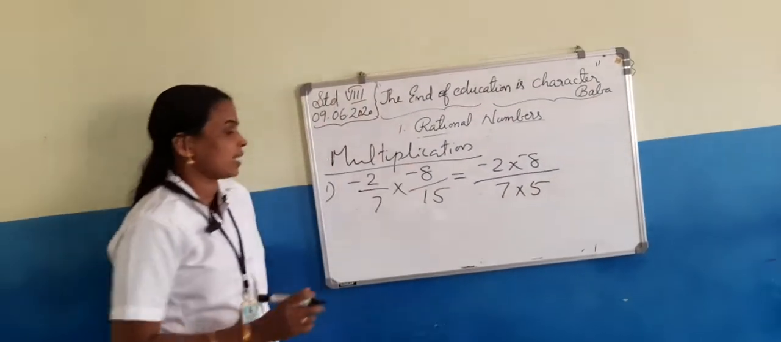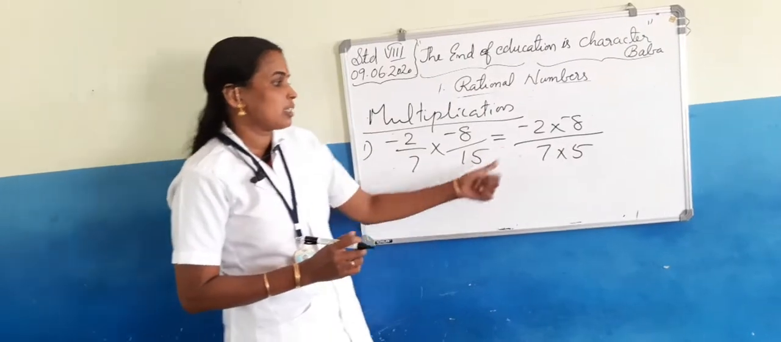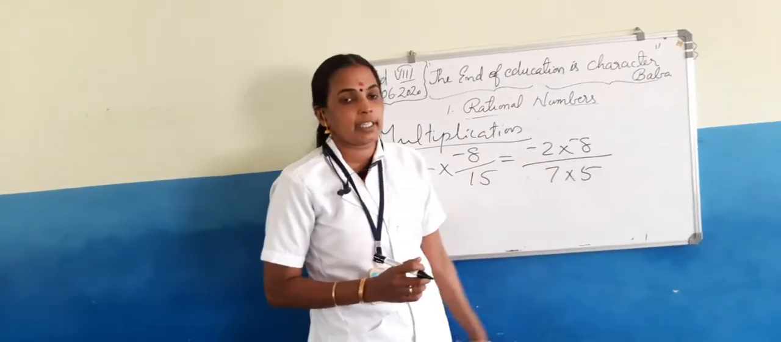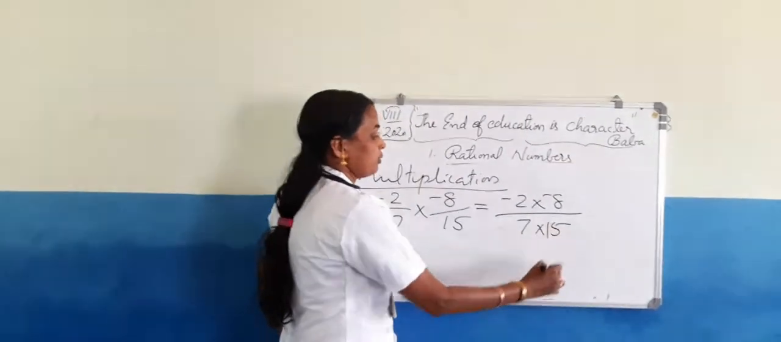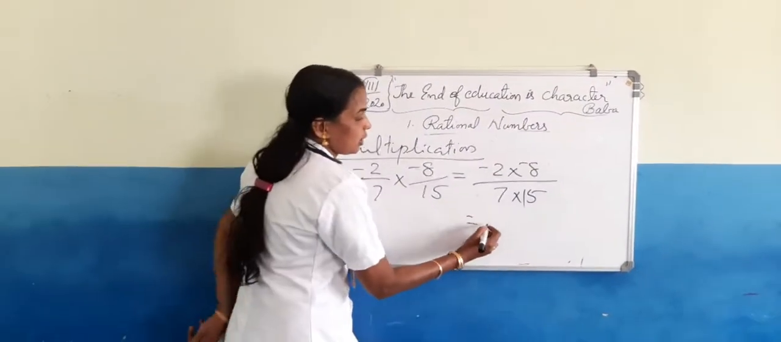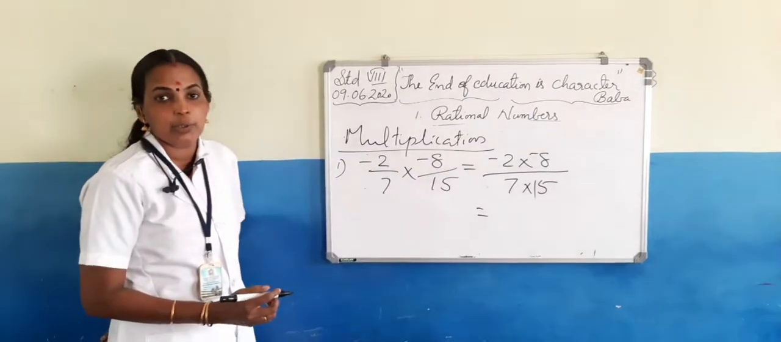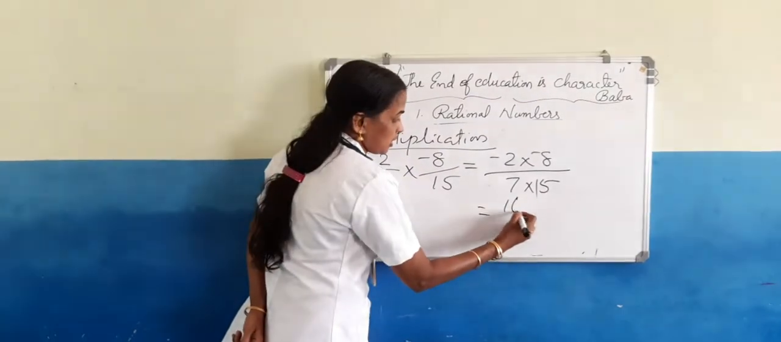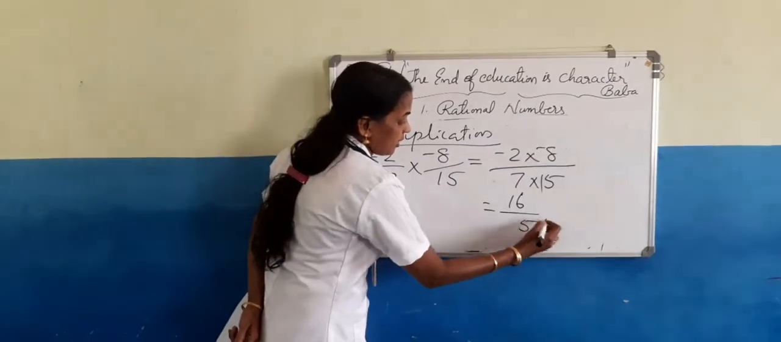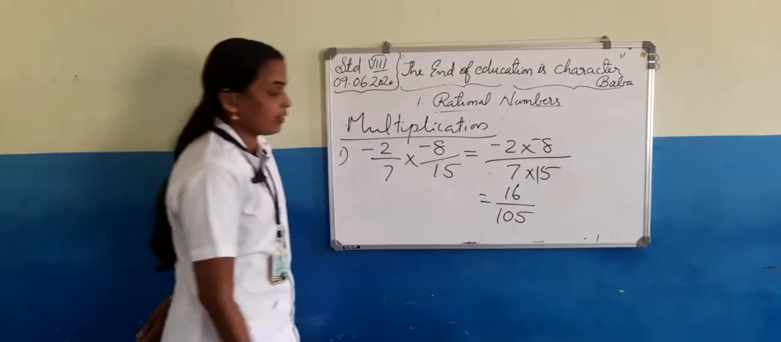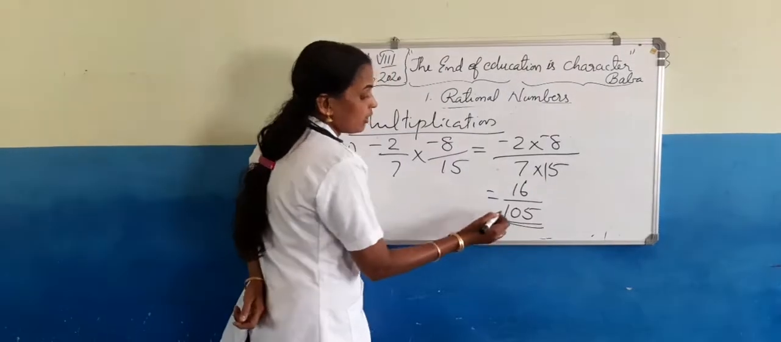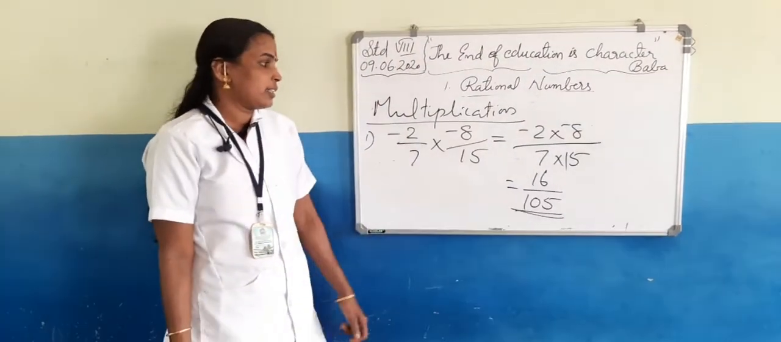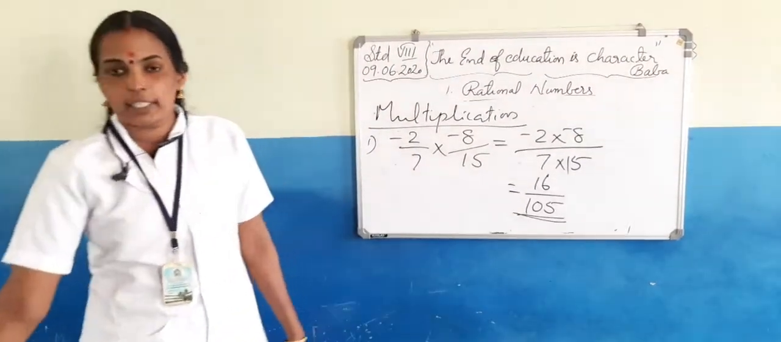Here the numerators are negative 2 and negative 8. So the product of the numerators means negative 2 into negative 8 by 7 into 15. What is negative 2 into negative 8? Negative 2 into negative 8 is positive 16. Then 15 into 7 is equal to 105. So the product is 16 by 105. This is multiplication of rational numbers.